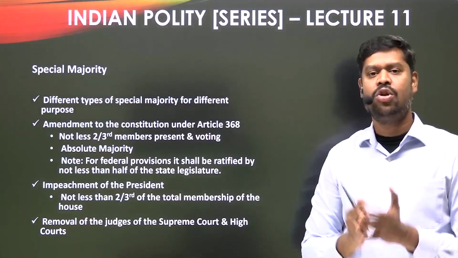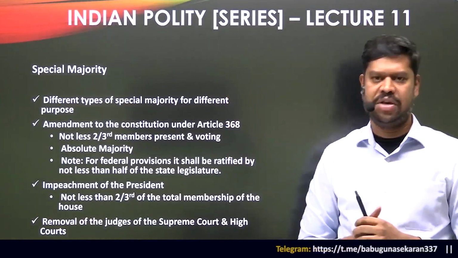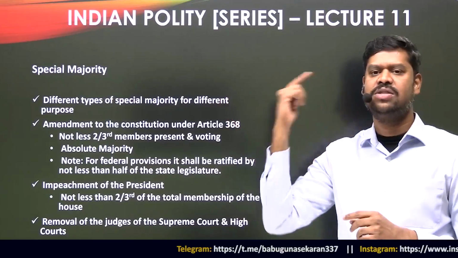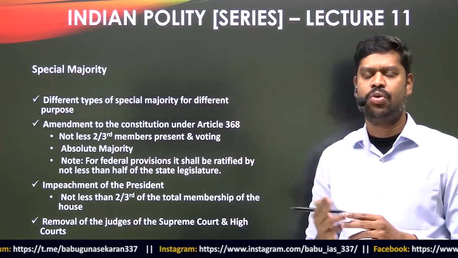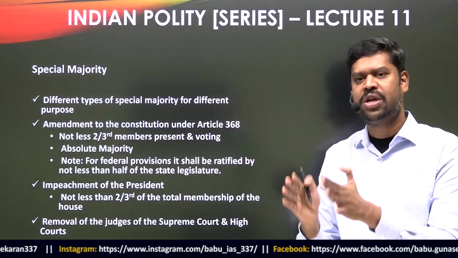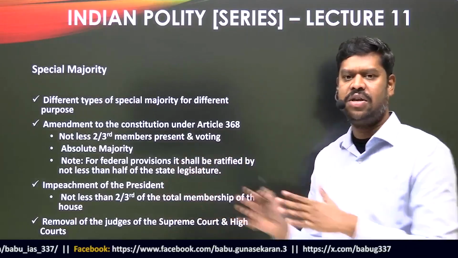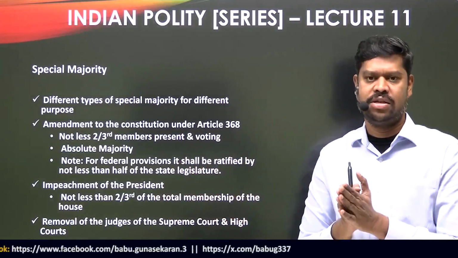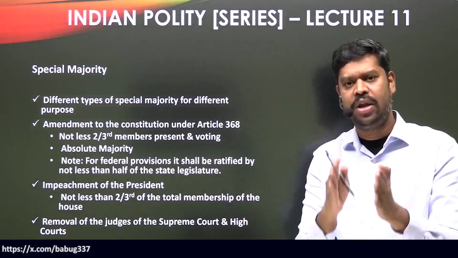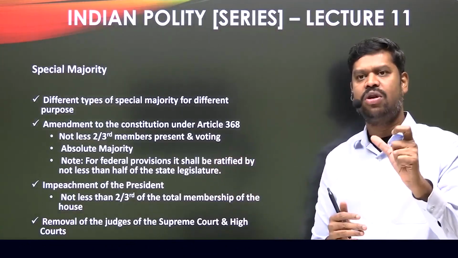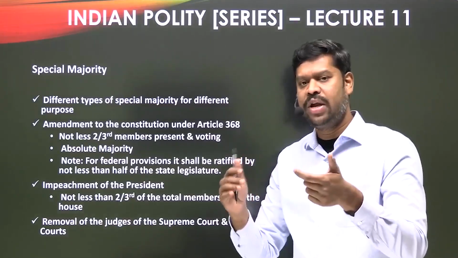As of now, today we have 28 states. So this particular proposal will be sent to all the 28 state legislatures in India, but it is not necessary that all 28 give the approval. The constitution says that this proposal shall also be approved by not less than half of the state legislatures in India. That means out of 28 state legislatures, how many have to approve this? Not less than half, which means at least 14 state legislatures. So please take note of the words not less than half. It is not saying not more than half. More than half would be 15 out of 28.